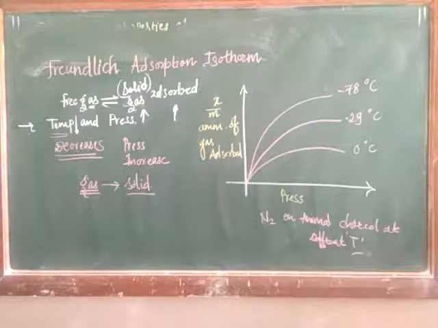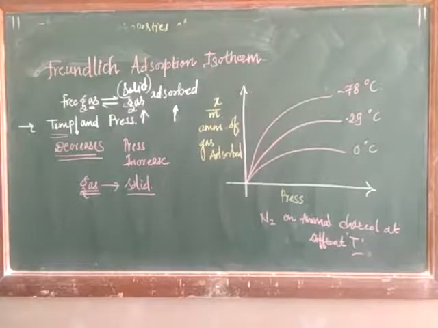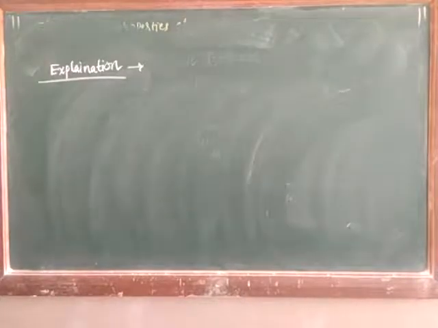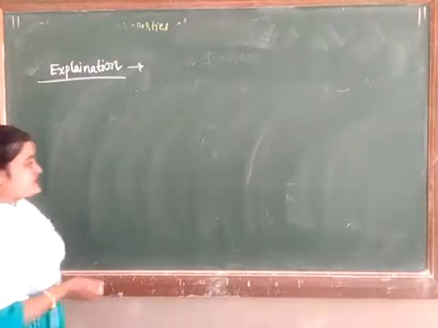So, the mathematical equation in the Freundlich adsorption isotherm. What are the points we are going to deal with? Let's see the explanation.